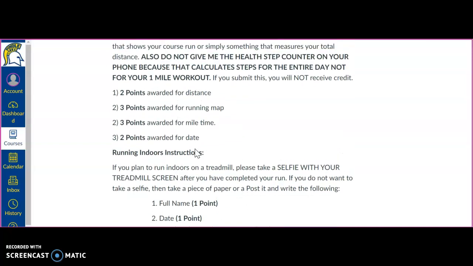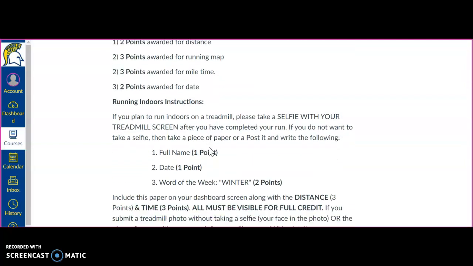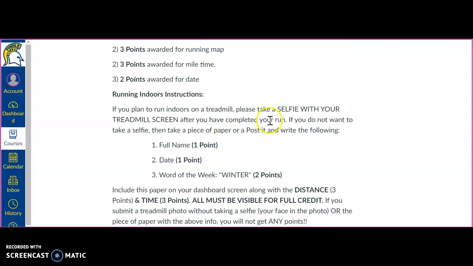If you're using Nike Run, make sure that you're sharing your route with me. If you're using Strava, it automatically uploads, which is great. If you happen to be running indoors on a treadmill, make sure that I can see both screens on the dashboard that has your distance and your time, and then put a post-it on there that has your name, the date, and the word of the week. This week is winter, so you'll get 10 points for including all of this information.